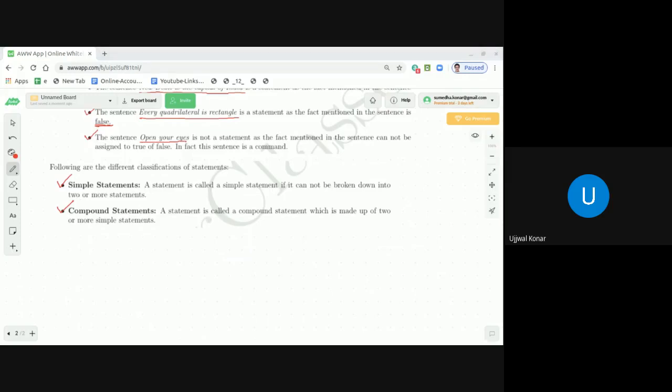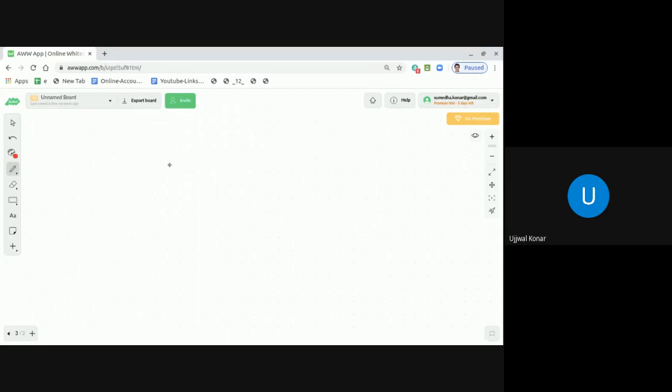Now, dear students, we are going to discuss some basic logic connectives, and I'm going to discuss this on the next page.